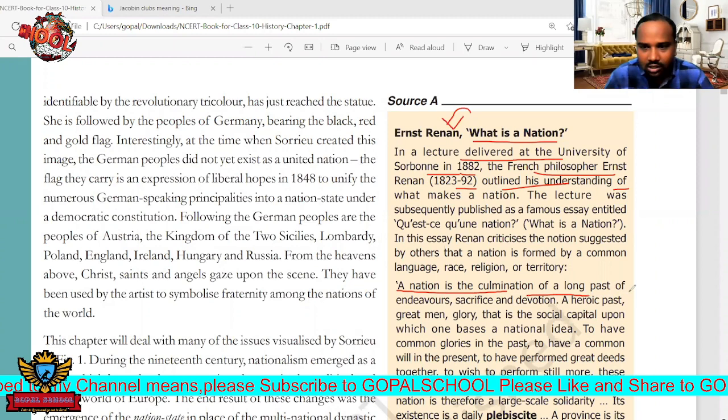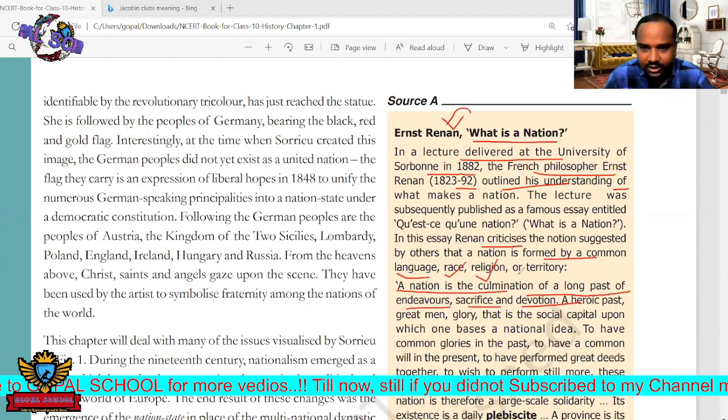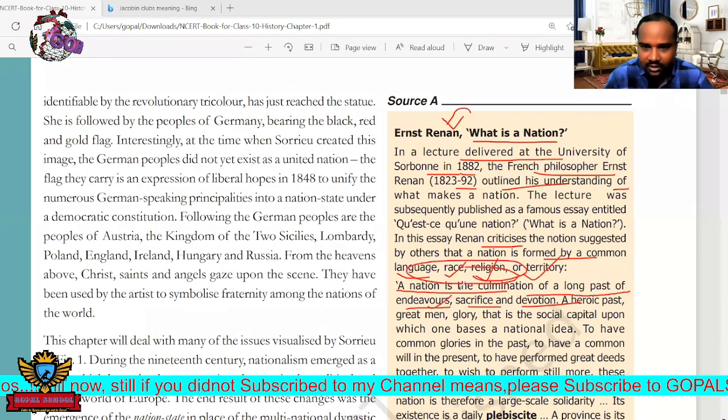Here we can see one more thing. Renan criticized the idea suggested by others that a nation is formed by a common language, common race, common religion, and common territory. This is the other definition. But apart from this, he has given this definition.